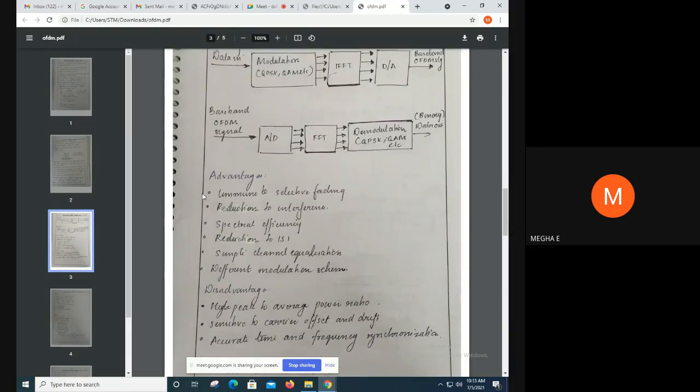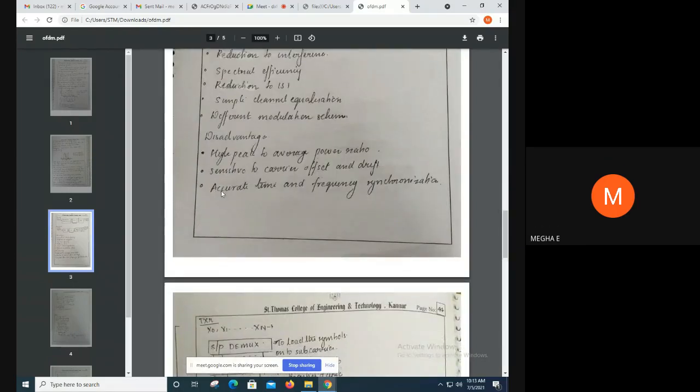The advantages are: immune to selective fading, reduction of interference, spectral efficiency, reduction of ISI, and simple channel equalization is required. Since ISI is reduced, simple channel equalization is needed in the case of OFDM. Different modulation schemes can also be used. And these are the disadvantages. It has a high peak to average power ratio, it is very sensitive to carrier offset and drift, and there is a need for accurate time and frequency synchronization in OFDM.